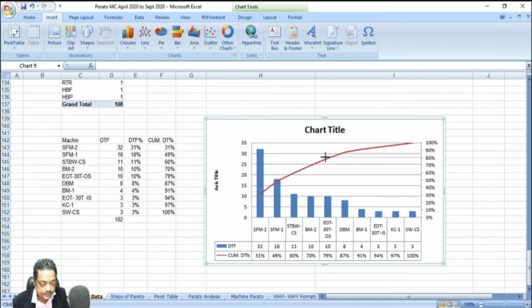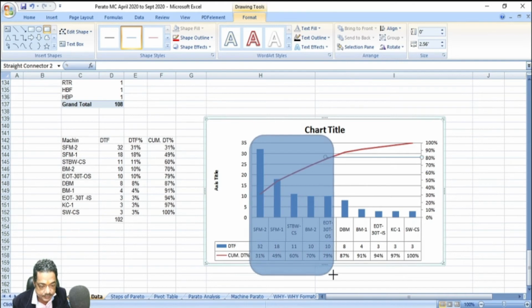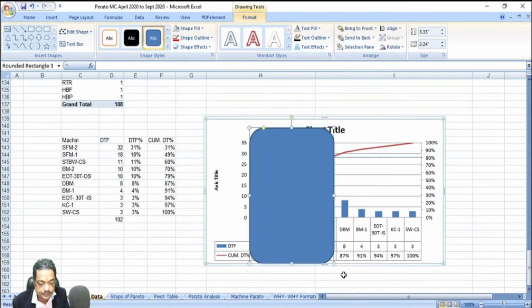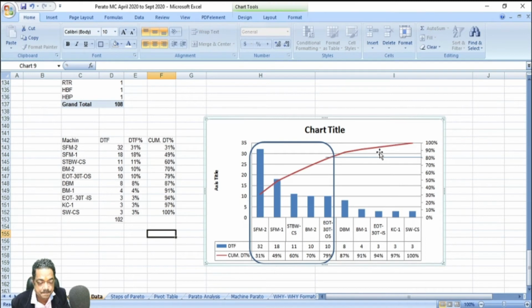Wherever this is intersecting is a point, and I will select where it is intersecting, right? See, so we got this.